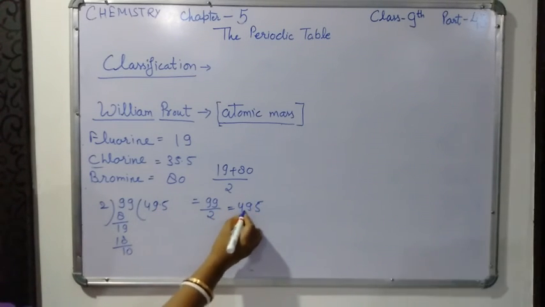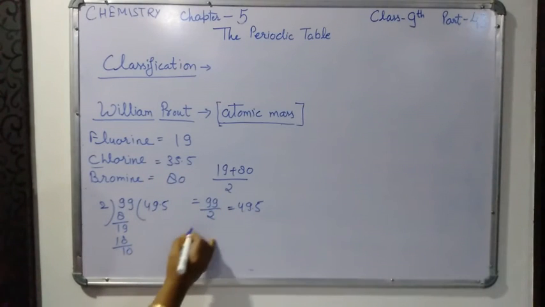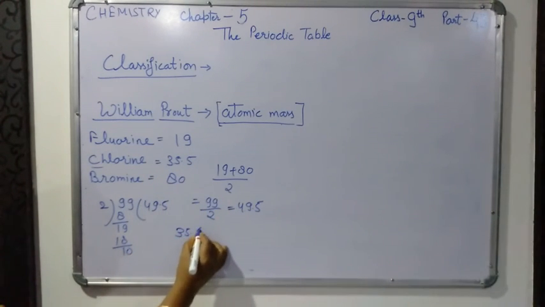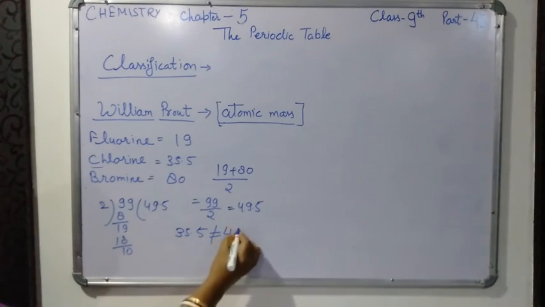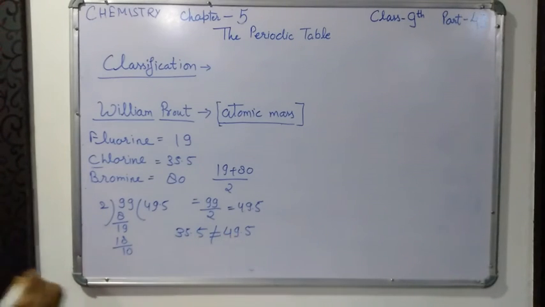Now we can see that it is not equal to the atomic mass of chlorine. So that is why his law was not fully successful for the classification of the elements.